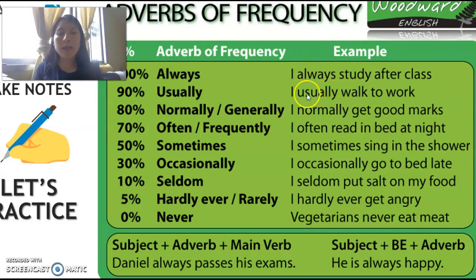The next example is with usually. Let's check the example: I usually walk to work. Do you see? What is the adverb of frequency? Usually. Good job. Continue. I normally get good marks. Okay, what about this? Normally. The next, I often read in bed at night. What is the adverb of frequency? Often. Do you see?